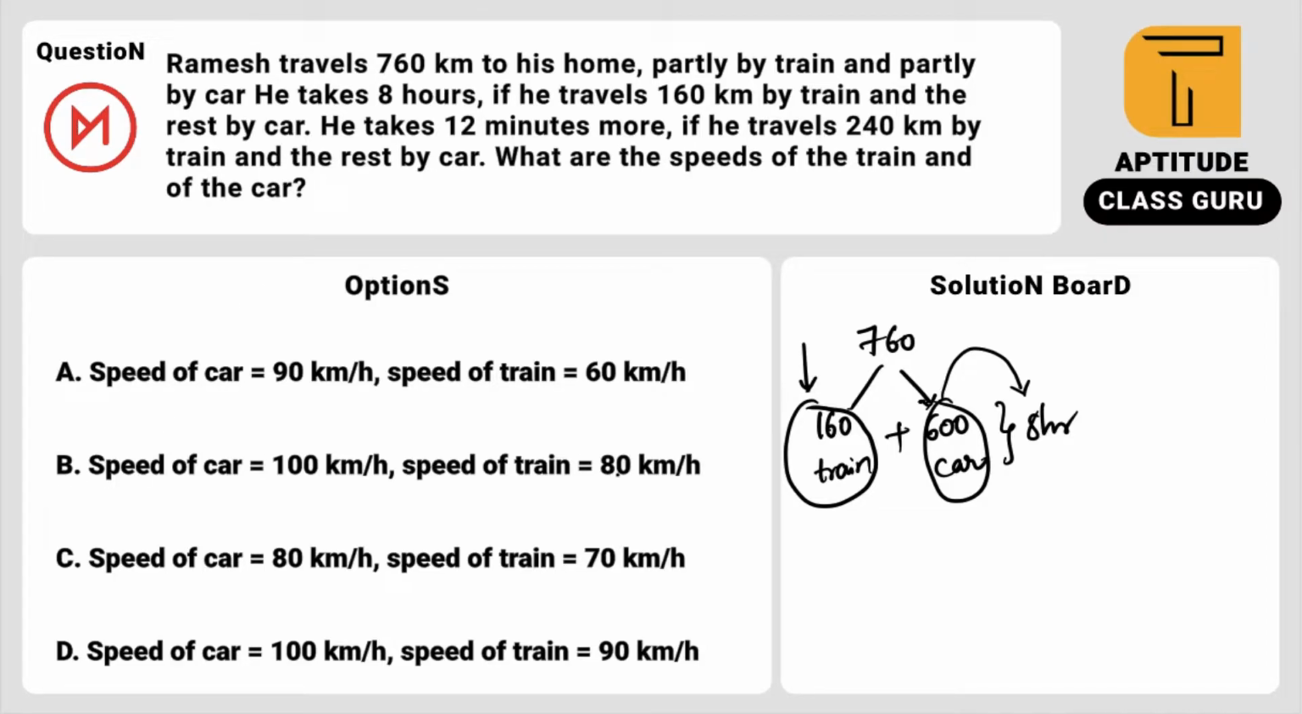So option B, just look here, train speed is 80 kilometers per hour, and 160 kilometers will take 2 hours. Plus the car speed is 100, and 600 kilometers takes 6 hours. So 2 hours plus 6 hours, total 8 hours, exactly the condition satisfied by option B. So try to use this type of approach. I tried multiples of 160, the only option I saw was 80, so I tried it and I obtained the answer.